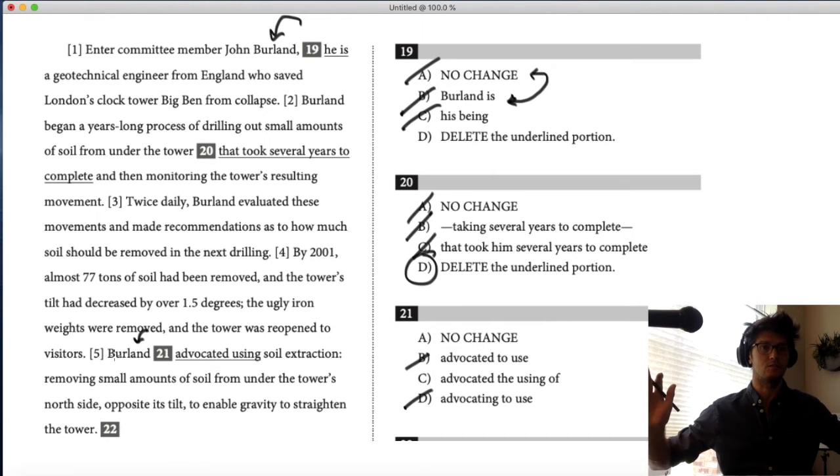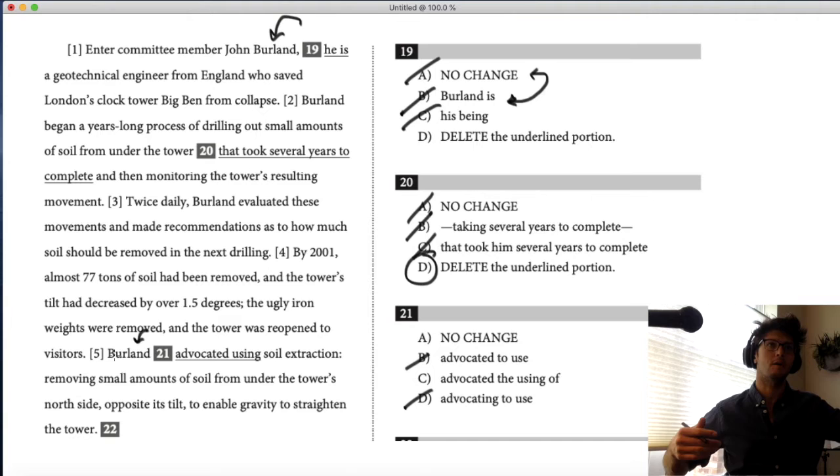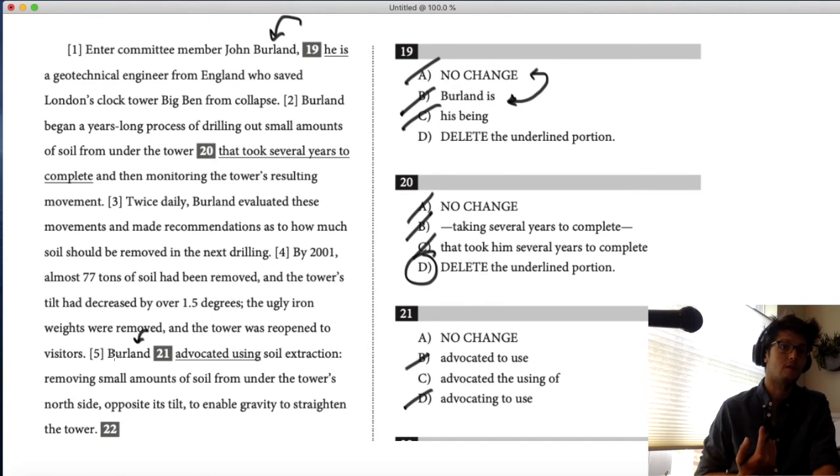So this is a full sentence. We know it's an independent clause, right? We need an independent clause before the colon. If the first word is Berland, that's the subject. You could put extra stuff, comma, subject. Or you could maybe put one adjective in front of the subject, or a little bit of description in front of the subject. But the subject's really oftentimes near the beginning of the sentence. Just for example, by 2001, that's not the subject, but comma, almost 77 tons of soil. You could roughly say that whole thing's the subject.